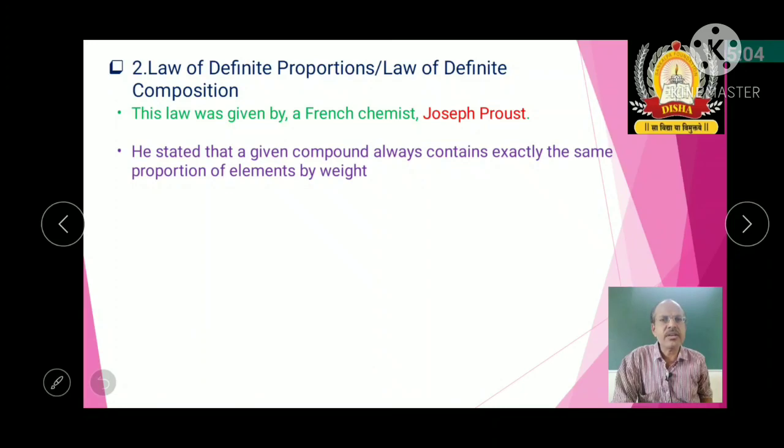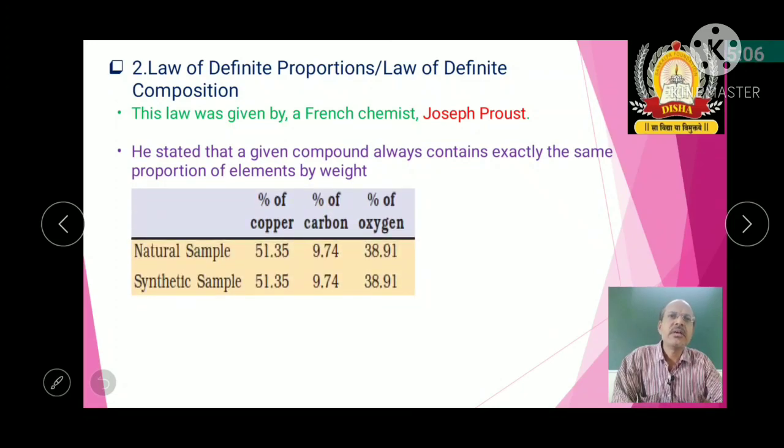Now we'll illustrate this with an example. Take the percentage of copper, carbon and oxygen in copper carbonate. In a natural sample, obtained from natural resources, the percentage of copper is 51.35, carbon is 9.74 and oxygen is 38.91.